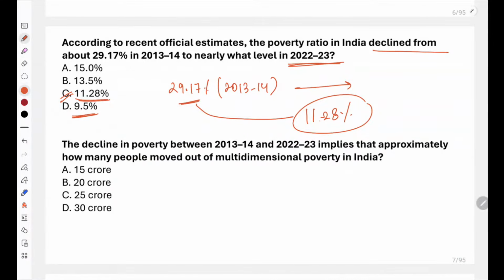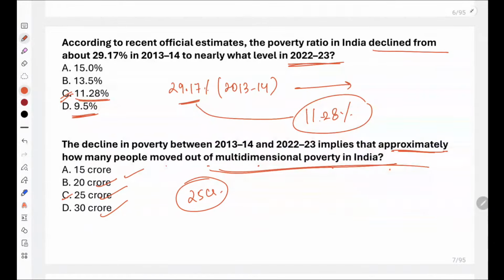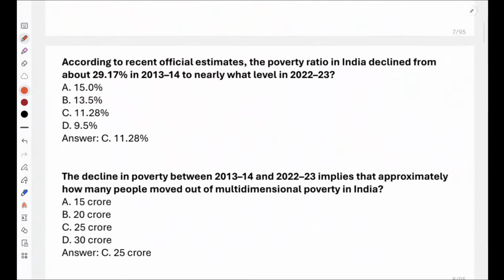Now the decline in poverty ratio implies that approximately how many people moved out of multidimensional poverty in India? How many people moved out of multidimensional poverty in India? 15 crore, 20 crore, 25 crore or 30 crore? How many people moved out of multidimensional poverty? Yes, Namrita, Sagar, very good. Yes, C is the correct answer, that is 25 crore. So approximately 25 crore people moved out of multidimensional poverty in India. So you will remember this fact.